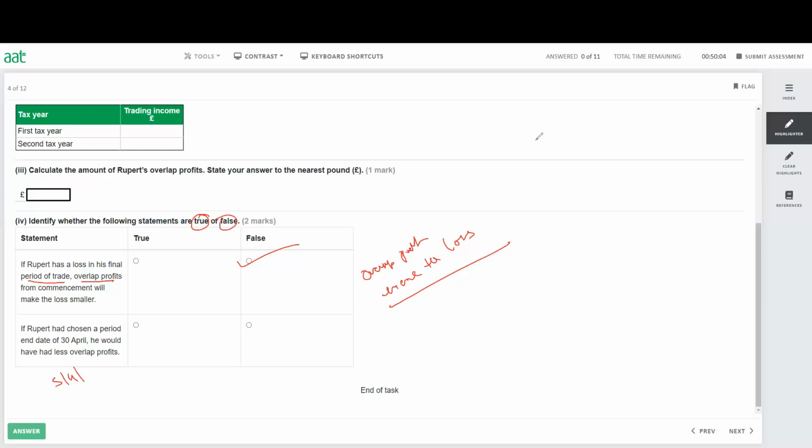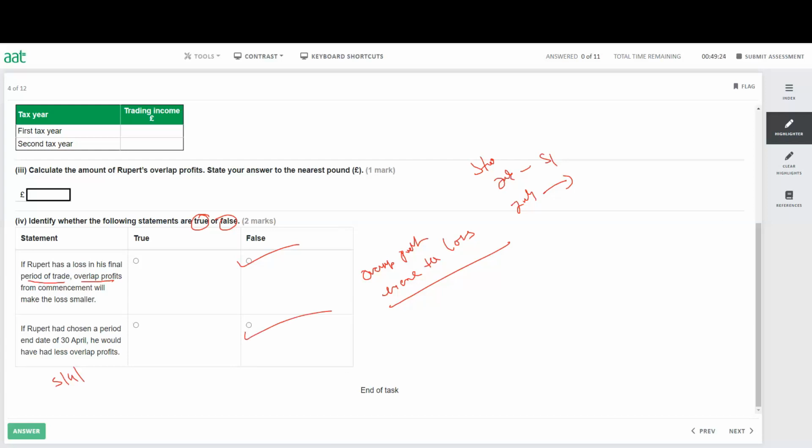If you started your business in July, and you finish in April, then in the next year you have to start from July. So there will be overlap profit anyway, unless you start your business exactly on the tax year. Otherwise, if the first year is less than 12 months, the next year you calculate again 12 months. So it will not bring any difference for the overlap profit. So this is also false.